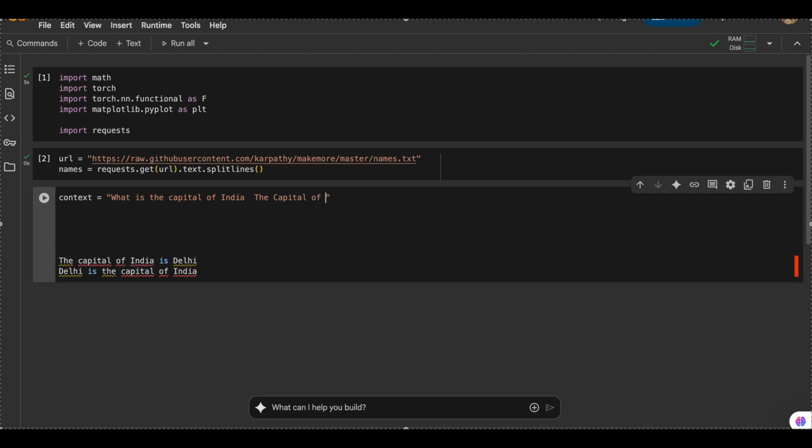And then again, the list of words will be generated. And then the chosen word will be added to the context. And then the context will be again fed to the model. So this process keeps on repeating until the model thinks that the sentence is complete or the answer is complete. But this is not exactly how it works. How it works is it also randomizes its choices. For example, it is not like it always chooses the word with the highest probability. It also randomizes its choices, such as it might choose the second highest probability or third highest probability word.